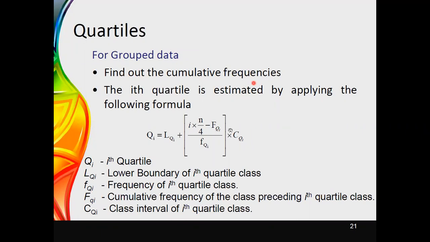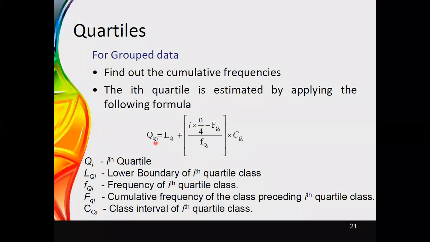Then for each ith quartile, we need to apply this equation to obtain the quartile. Here we are directly obtaining the quartile value, not the position, and therefore you can apply this equation 3 times to obtain the first, second, and third quartiles.